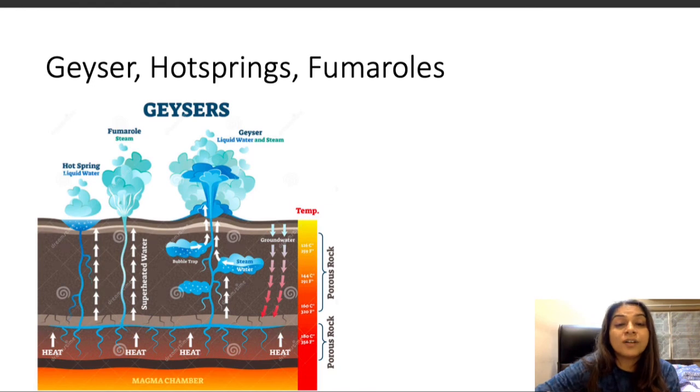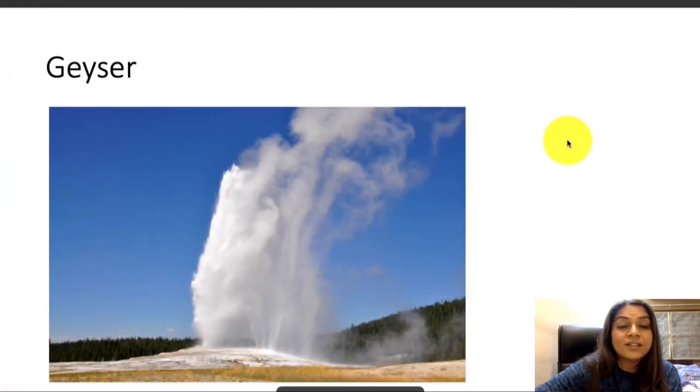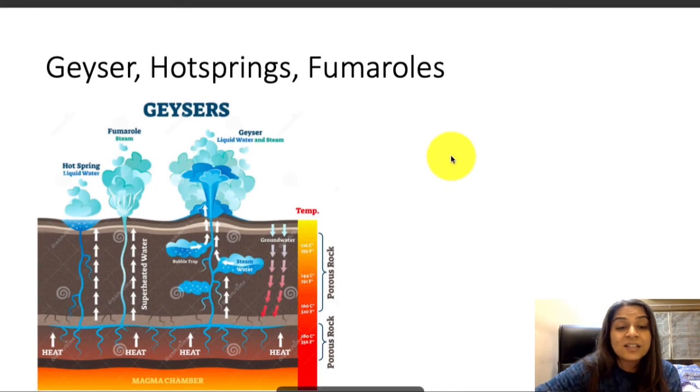One of them, right here, this is how it looks. This is the Old Faithful Geyser of Yellowstone National Park, and it is called Old Faithful because it erupts every 60-61 minutes.